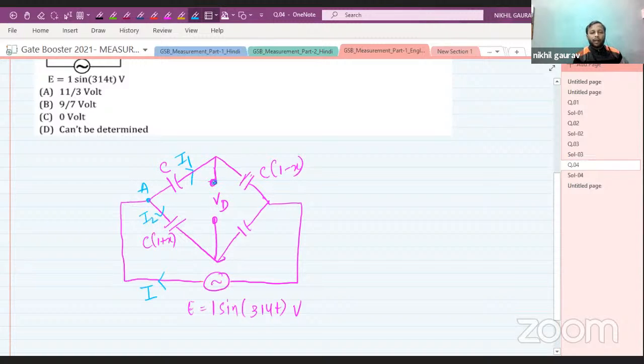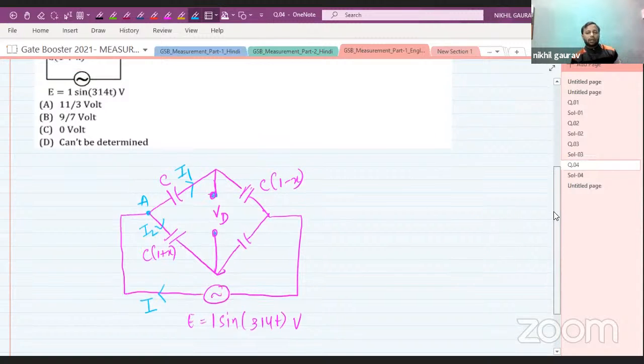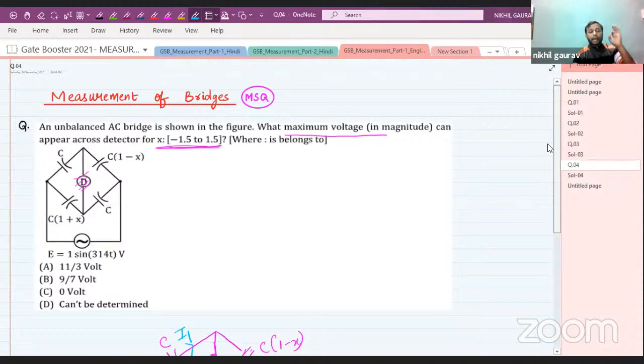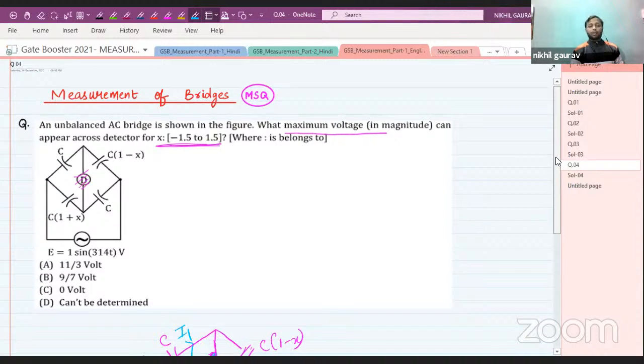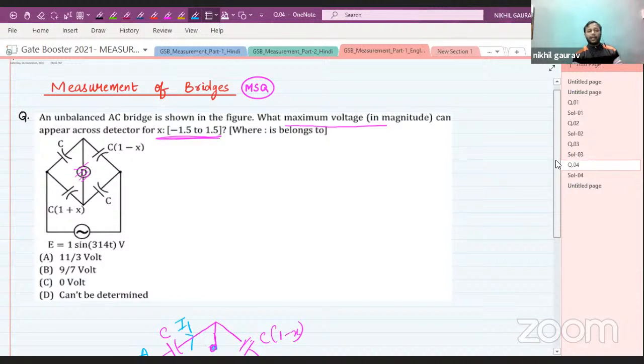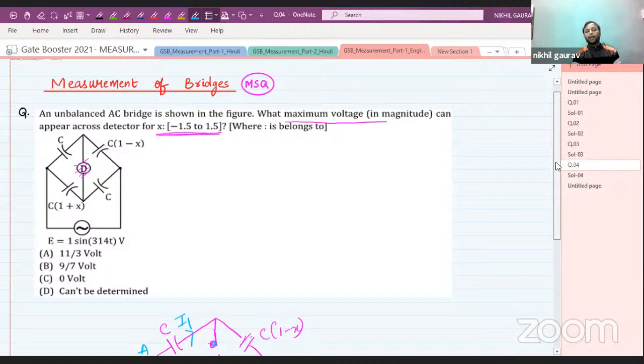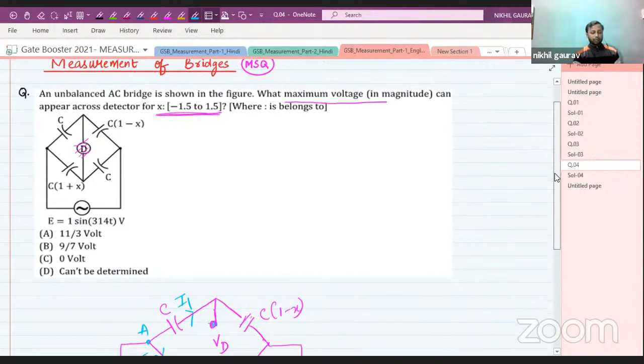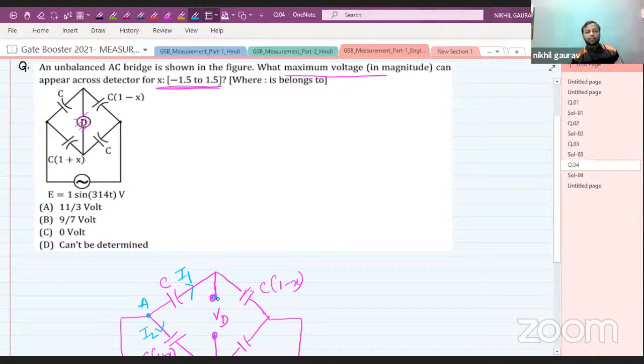I have shown here that your detector is open, because no information is given about the detector, whether it is ideal or practical. So as we have no information, we will assume it as an ideal detector. And you know that for the ideal detector, the resistance will be infinite. So for that reason, I have shown it as open circuited.